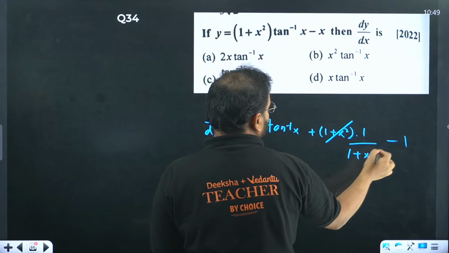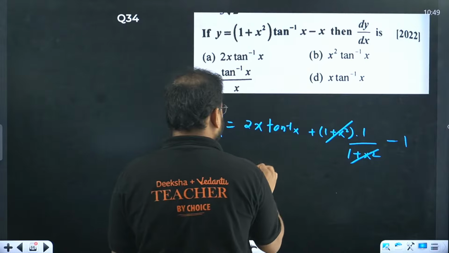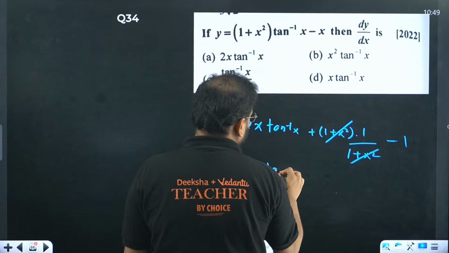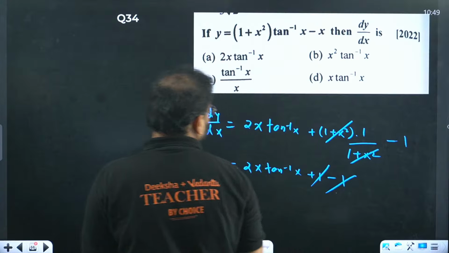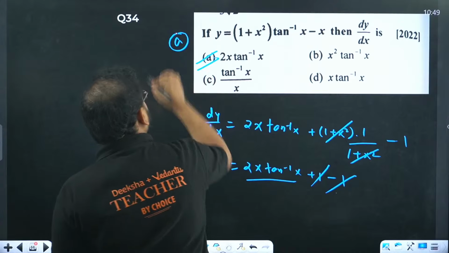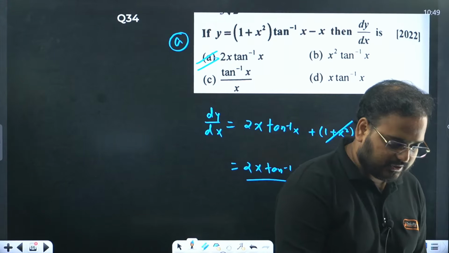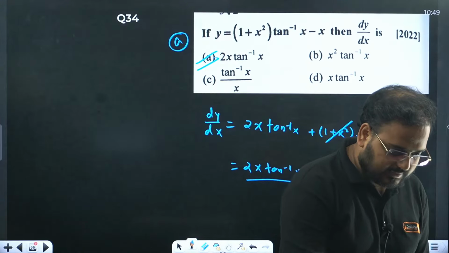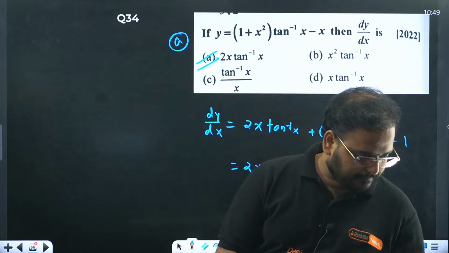Check this out, this and this cancels, right? Answer is coming as 2x tan inverse of x plus 1 minus 1, also cancels. Answer is 2x tan inverse of x. Option is A. Last 16 questions, guys. Last 16 problems. Yeah, answer is A.